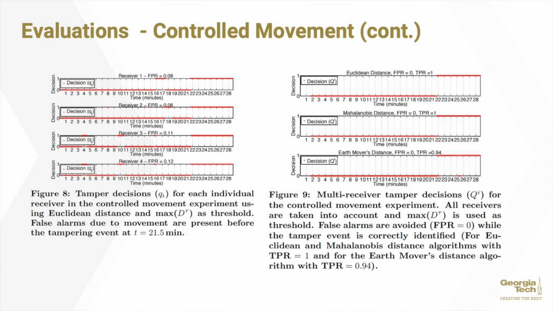As previously mentioned, using the multiple receivers to detect tamper decisions is much more accurate. This is the data that led to that conclusion. Figure 8 shows the tamper decisions for the individual receivers in the controlled movement experiment using Euclidean distance. False alarms due to the movement are present throughout at many of the different timed events, including the 18.5 minute event leading up to the 21.5 minute event. However, in Figure 9, the same events charted on the same vertical axis from 0 to 1 show that the decisions were much more accurate, with a tamper event only being triggered at 21.5 as opposed to the several events in Figure 8.